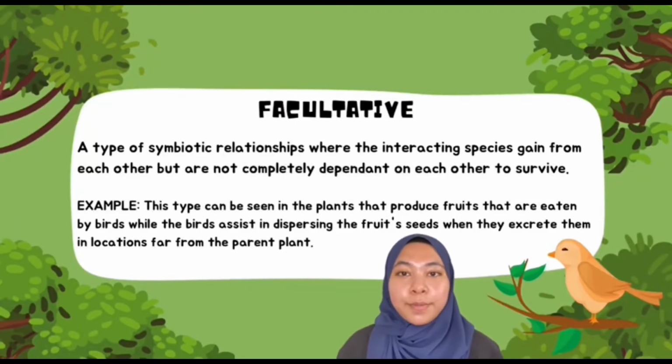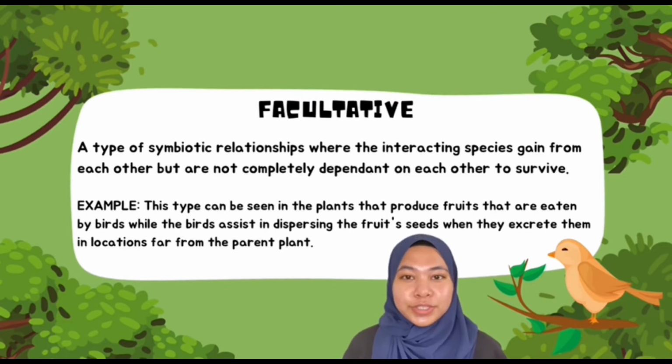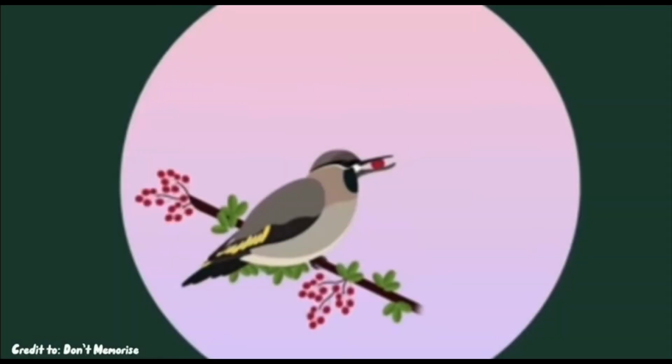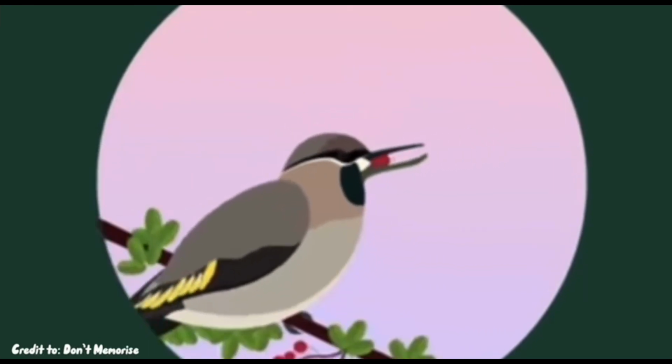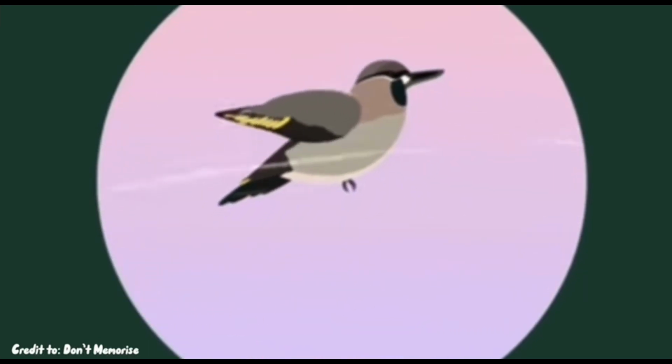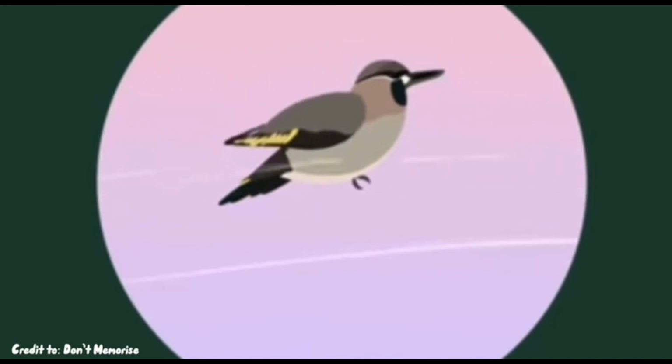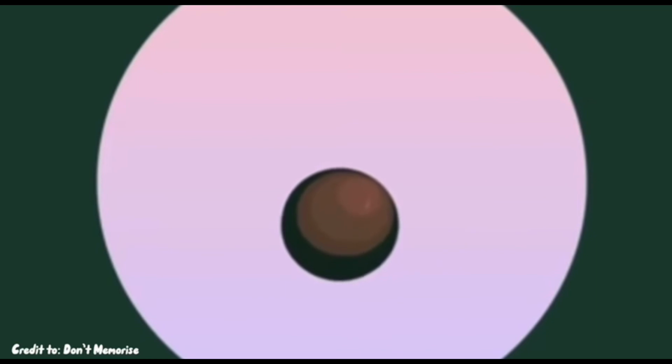Facultative is a type of symbiotic relationship where the interacting species gain from each other but are not completely dependent on each other to survive. For example, this type of mutualism can be seen in plants that produce fruit that is eaten by birds, while the bird assists in dispersing the fruit seeds when they excrete them in a location far from the parent plant.